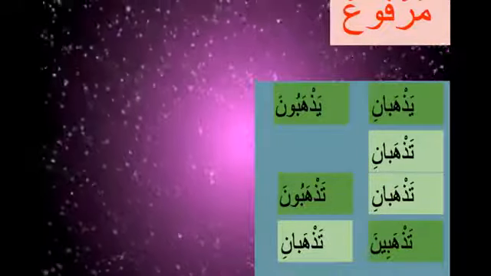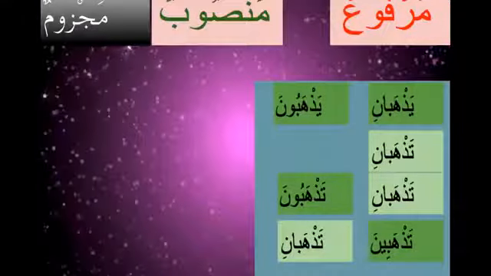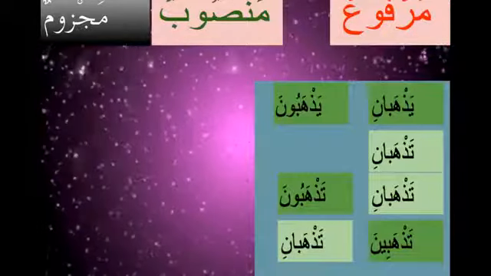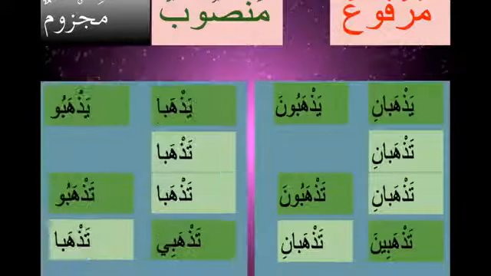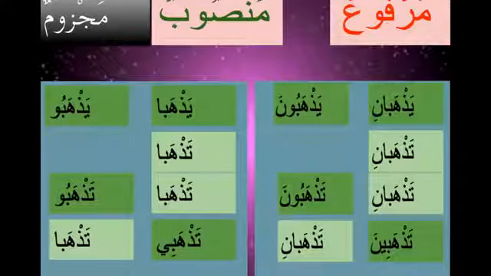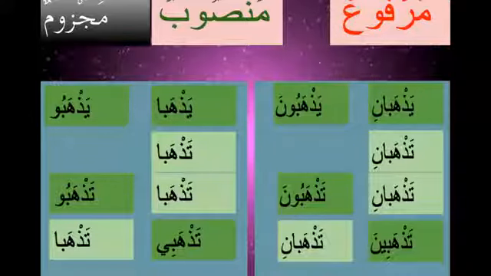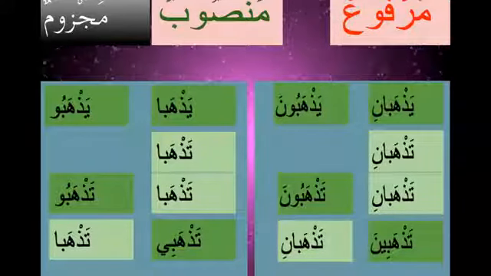And what do we have in mansoob and majzoom? Both mansoob and majzoom are only one form. That is the noon jata hai. When you don't see the noon, for example, yadhabani will become yadhaba, yadhabuna will become yadhabu.